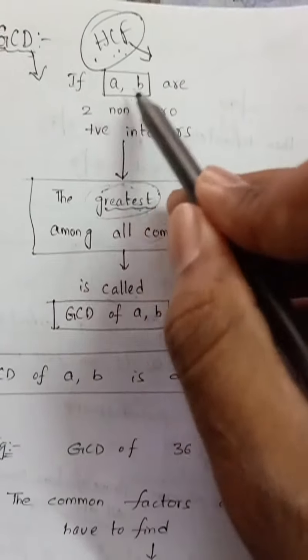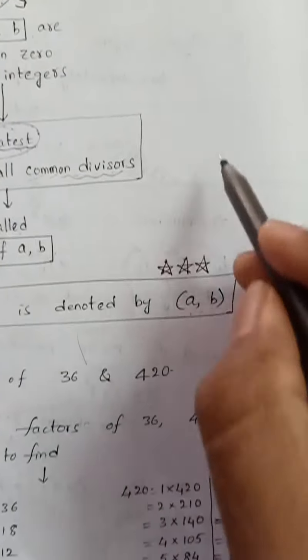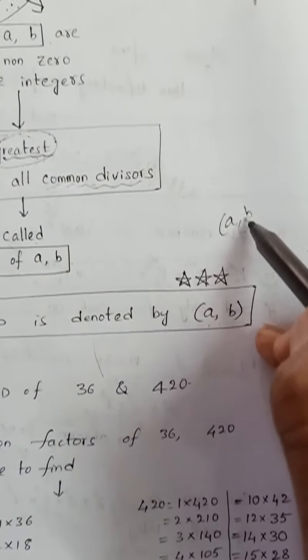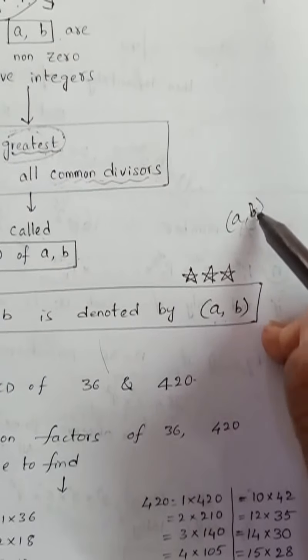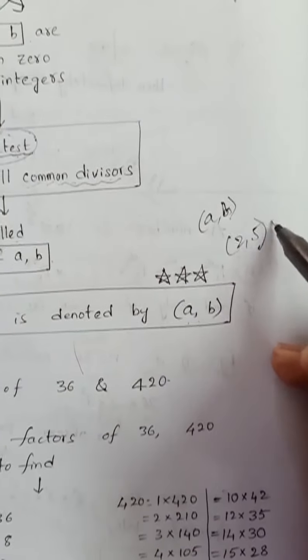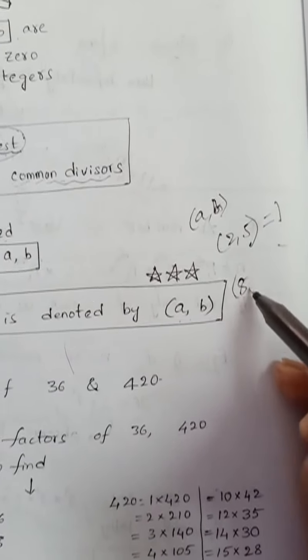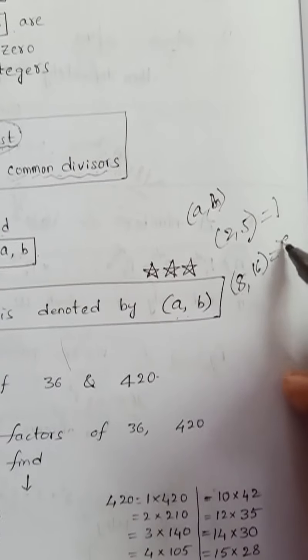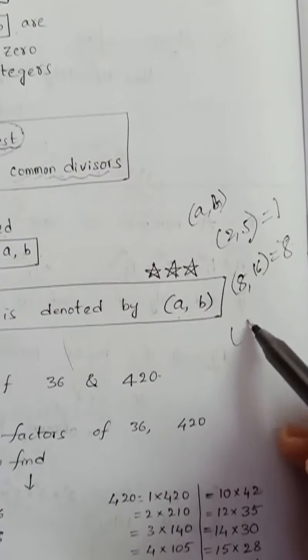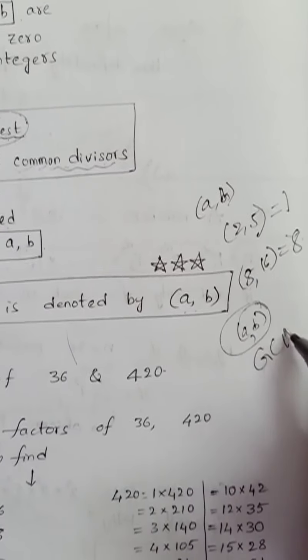So GCD of A comma B can be represented simply by using the symbol parenthesis brackets A comma B. Okay, small brackets or parenthesis brackets A comma B. Suppose I have written 2 comma 5, it means GCD of 2 comma 5. What is the highest common factor? 1. Suppose I have written 8 and 16, what is the highest common factor? 8. So these brackets mean if you write any two numbers, that represents the GCD of those two numbers.